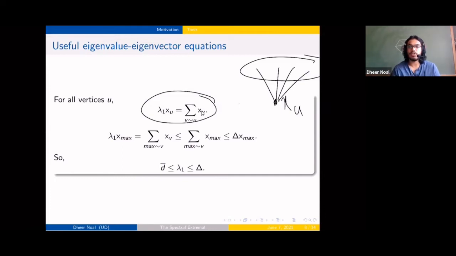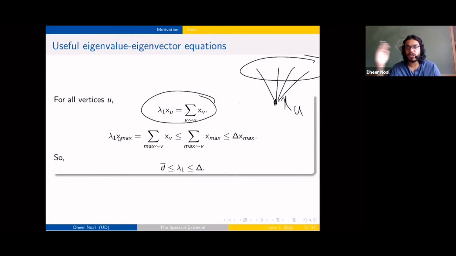And so we can use this particular equation with respect to the eigenvector entry with maximum value. So the eigenvector with respect to lambda 1 is the Perron vector. So the Perron vector is such an eigenvector, and its entries are all positive.